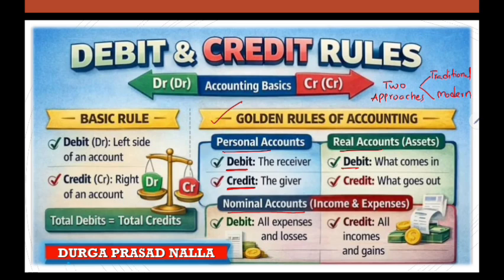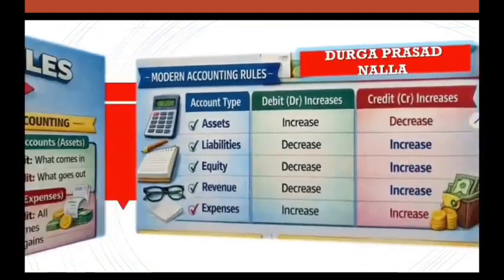And the next golden rule of accounting is nominal account. As you already know, income and expenses are transactions of a recurring nature. Under this account rule, all expenses and losses are supposed to be debited. All incomes and gains are supposed to be credited. So this whole set of rules is considered the golden rules of accounting. Hope you understand.